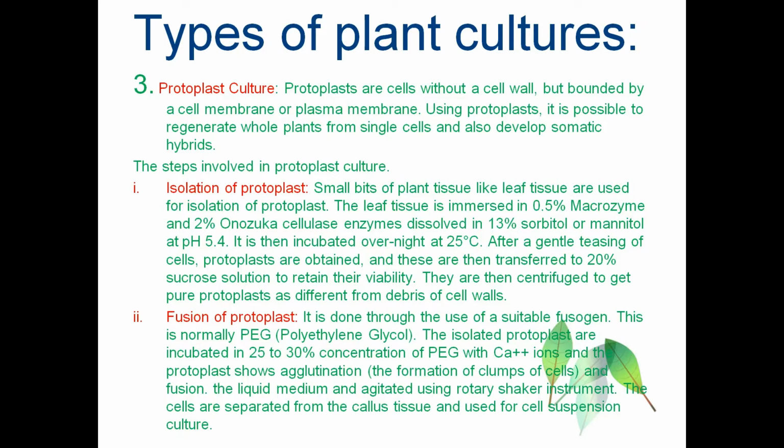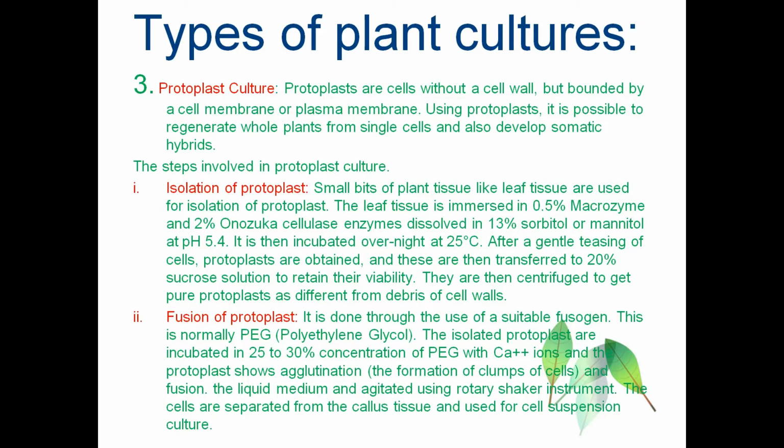These are then transferred into 20% sucrose solution to retain their viability. They must be in live conditions, so we need to keep them in the 20% sucrose solution. They are then centrifuged to get only the pure protoplast, and the other debris of the cell wall will be separated by centrifugation.